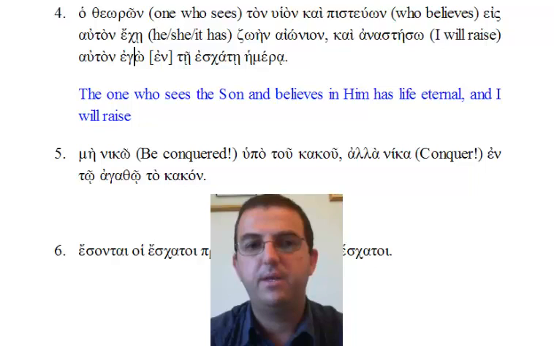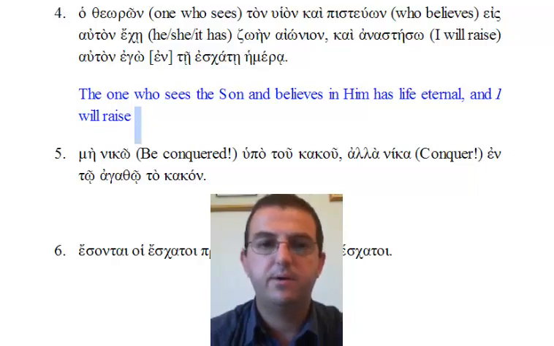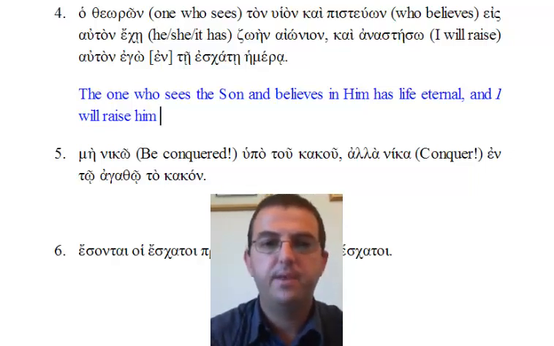So by putting the pronoun ego in the nominative case, there's some emphasis on I will raise. To make that in my English translation, I'm just going to put the I in italics. Kai anastaso ego auton, you know this means him.